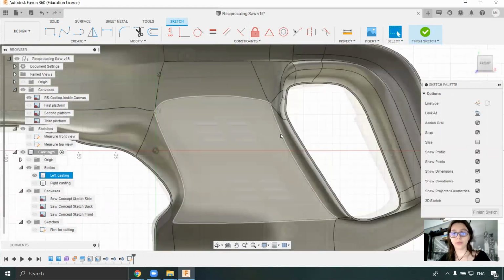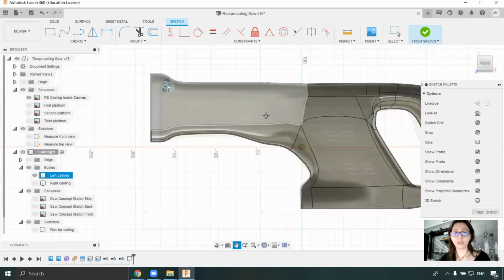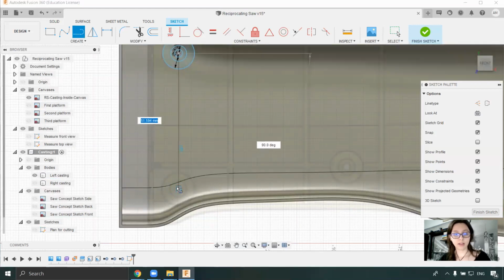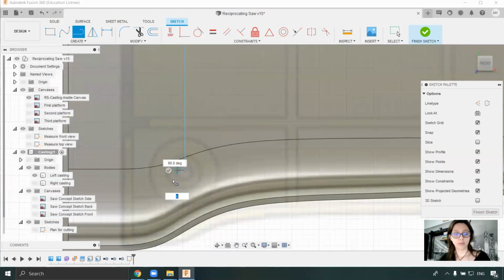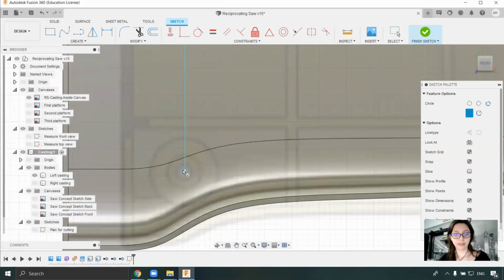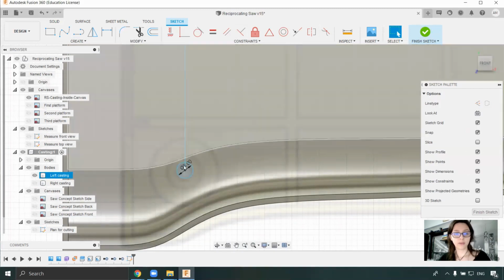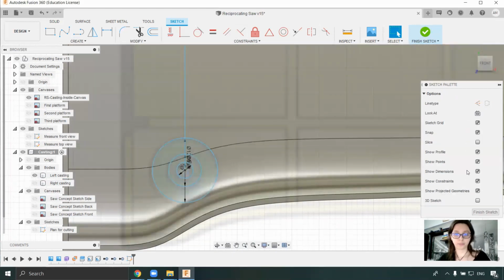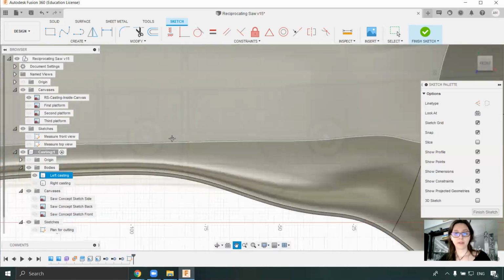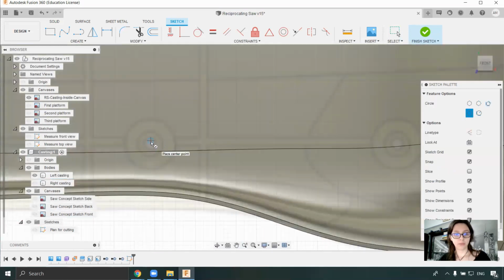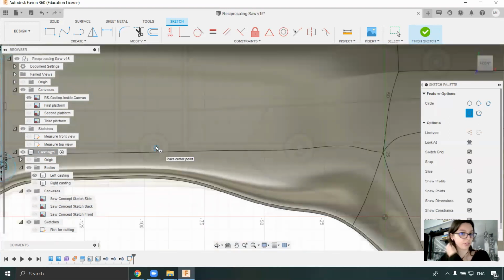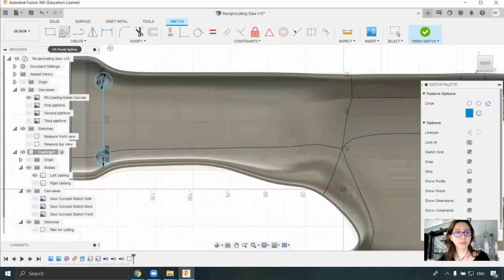Perfect. And what I need to do now is to continue doing the same operations. I can use lines in order to help me create perfectly aligned circles. So 3, I press C again on the keyboard, 6, C again, and 12. Perfect. Here again, I will do somewhere here. But first, I will create the platform.